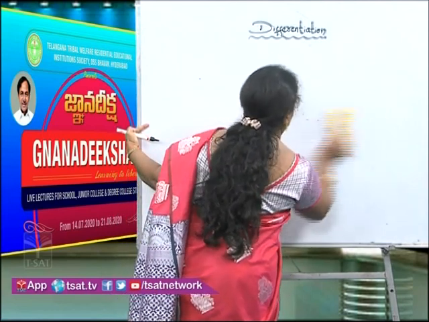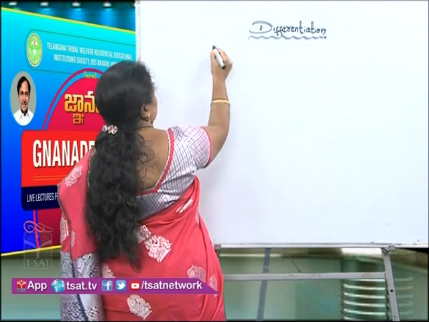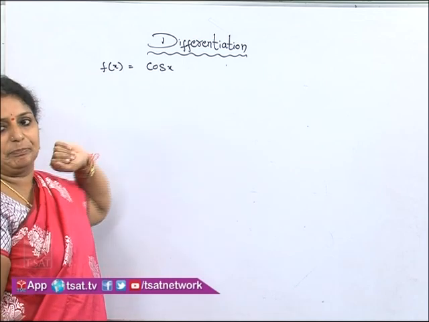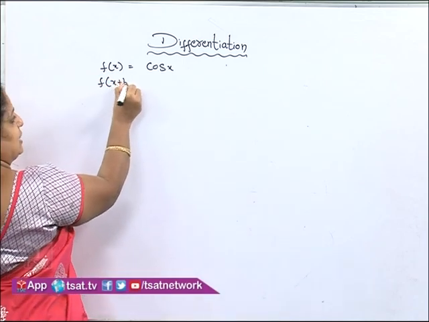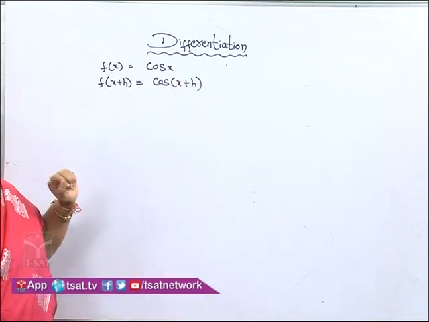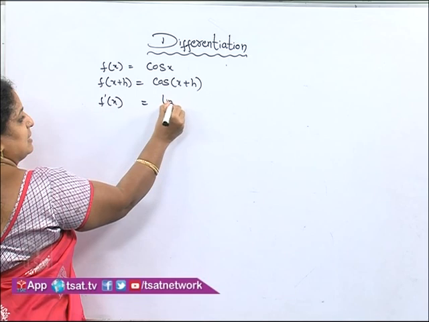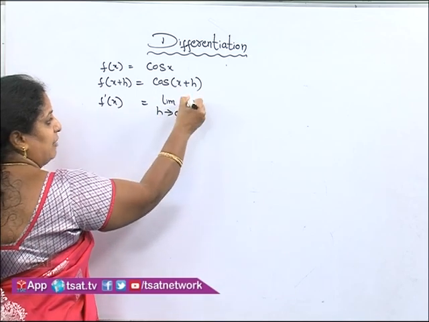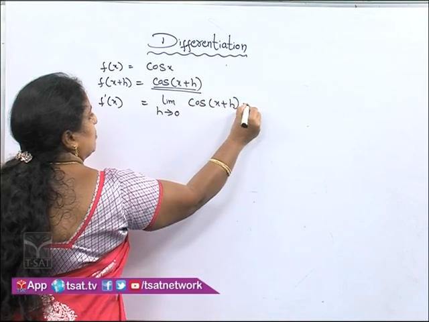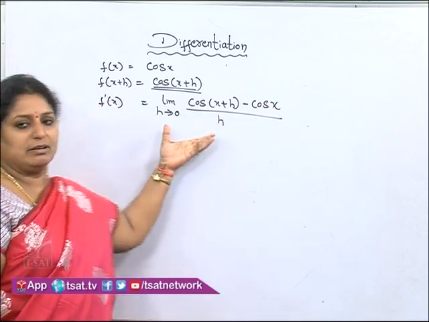So let us take one more example, f of x is equal to cos x. The first one we finished, f of x is equal to sin x. Next, f of x is equal to cos x. What is the next step? f of x plus h, cos of x plus h. Now our first principle. So what is the first principle? f dash of x is equal to limit h tends to 0 of f of x plus h, f of x plus h means cos of x plus h, minus f of x, divided by h. This is our first principle.